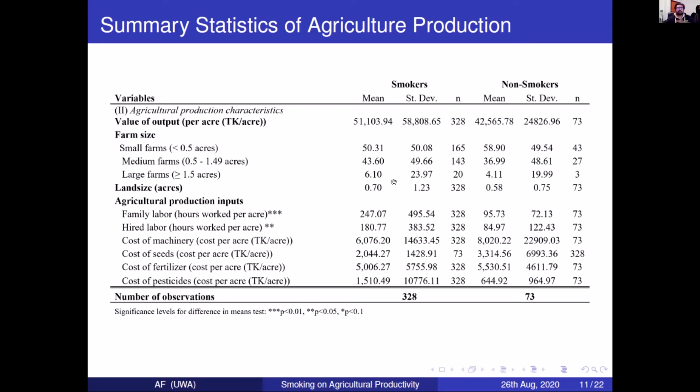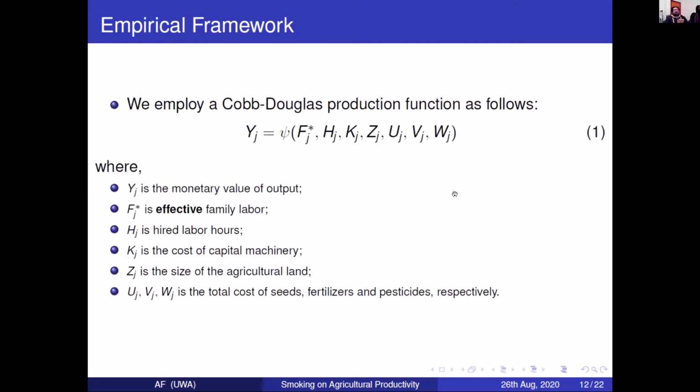Once again, the sample size isn't that large, but that's what we have right now. Overall, the value of output per acre in Bangladeshi taka per acre was actually higher for smokers than non-smokers. With this in mind, let's move on to the empirical framework that we use.